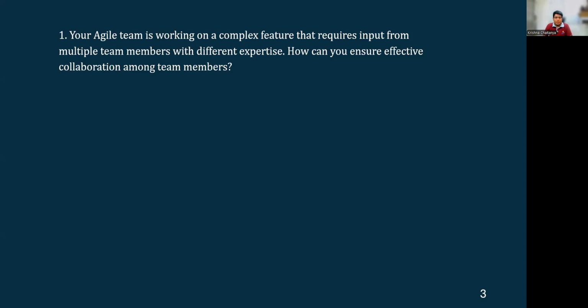How can you ensure effective collaboration among team members? So this means that the question is being asked for an agile leader. So the question is, your agile team is working on a complex feature that requires input from multiple team members with different expertise. Okay, so here the keywords that we can understand is that the input required from multiple team members, that's the keyword that we can underline, and it's again the agile team working on a complex feature. That's another keyword that we can underline. So let's see what the options are.